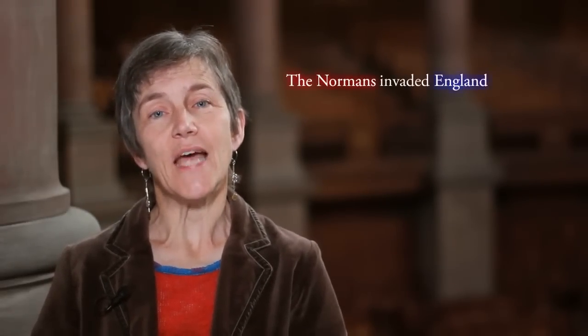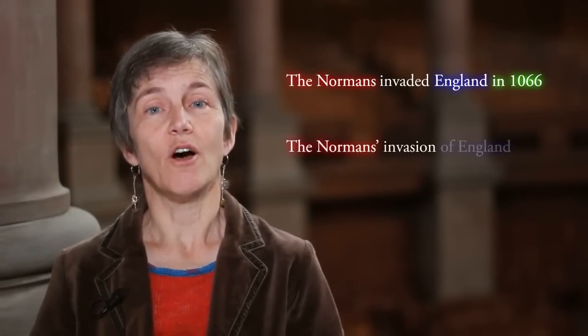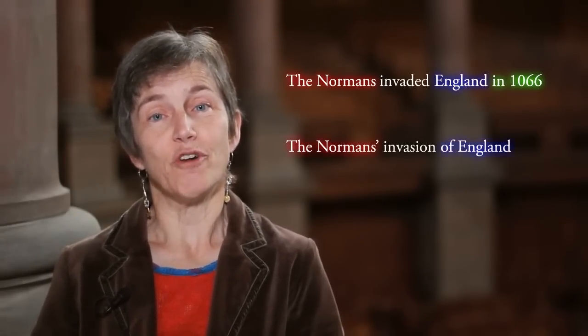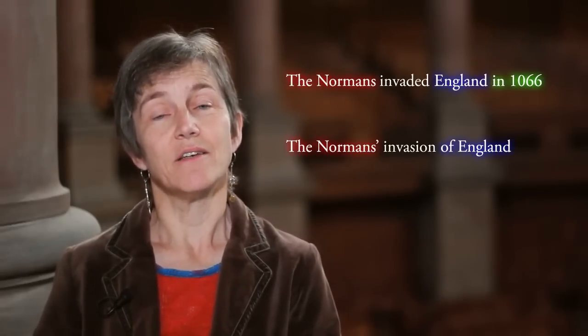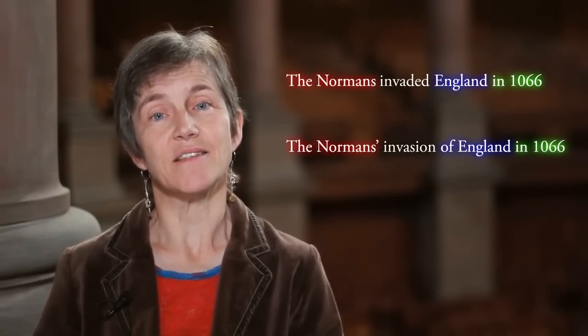So in a sentence, we can get "the Normans invaded England," and we can add the modifier "in 1066" to give "the Normans invaded England in 1066." And in a parallel way, in the nominalization, we can have "the Normans' invasion of England," and we can add a modifier, which again will occur outside the complement, "the Normans' invasion of England in 1066."